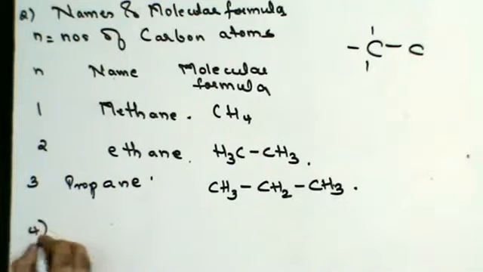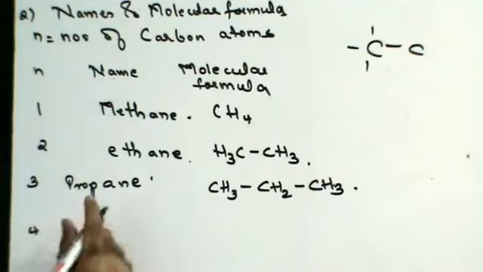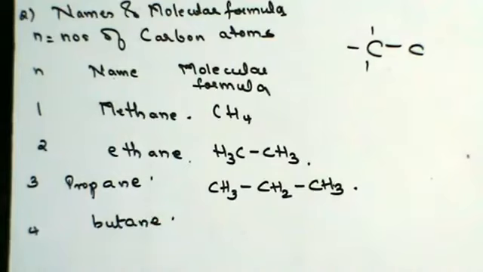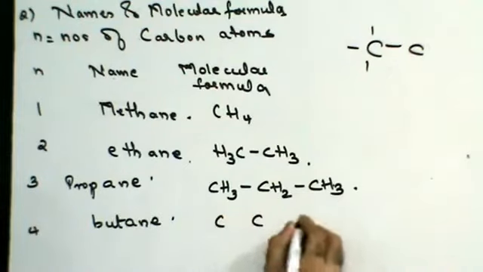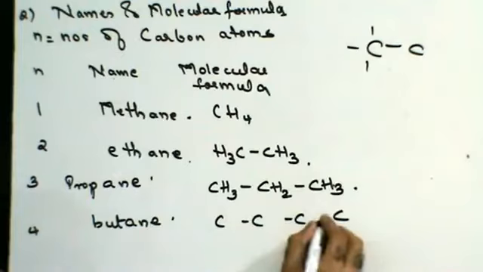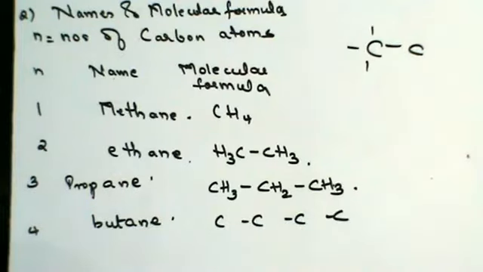Next, if you have 4 carbon atoms, then the name is butane. 1, 2, 3, 4. 4 carbon atoms. Learn the method to write it.